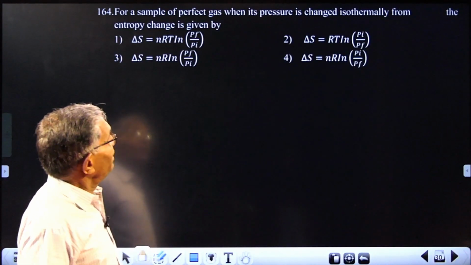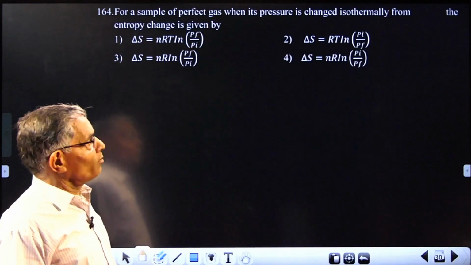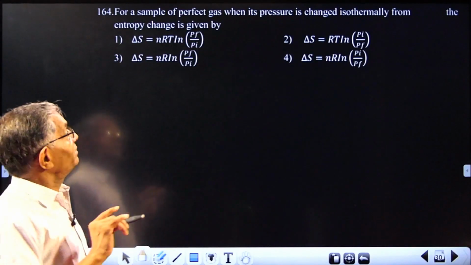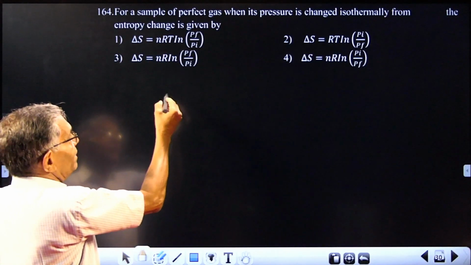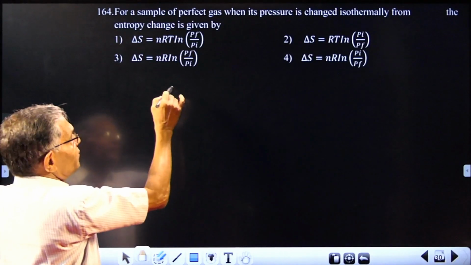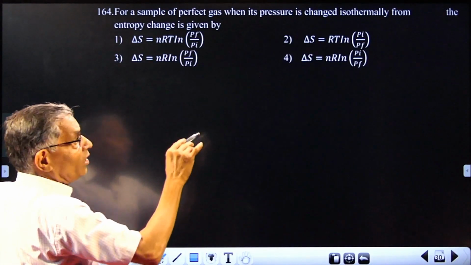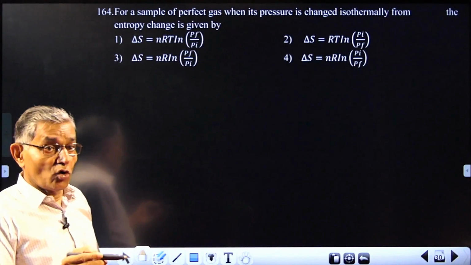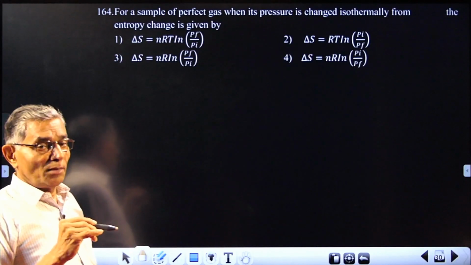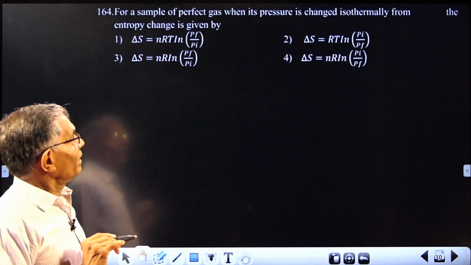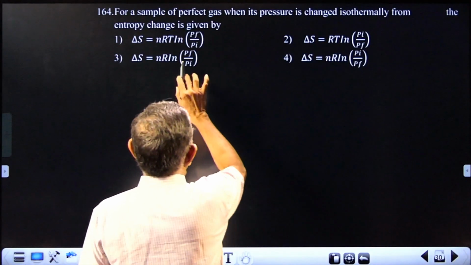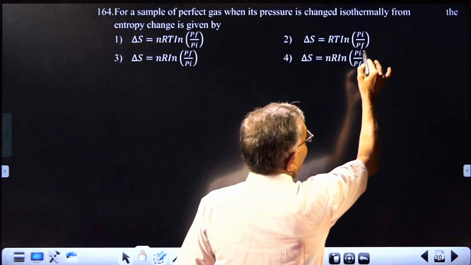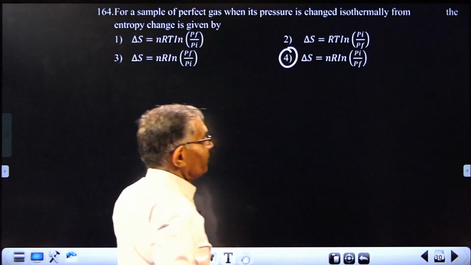The next question is from thermodynamics, a ready-made formula for entropy calculation. When a gas expands, the entropy change is given by one formula. The applicable formula in this case is delta S equal to nR log, either V2 by V1, final volume by initial volume, or the reverse, initial pressure by final pressure. nR log, but it is final by initial, so that cannot be the answer. nR log, initial by final, so the answer is 4.